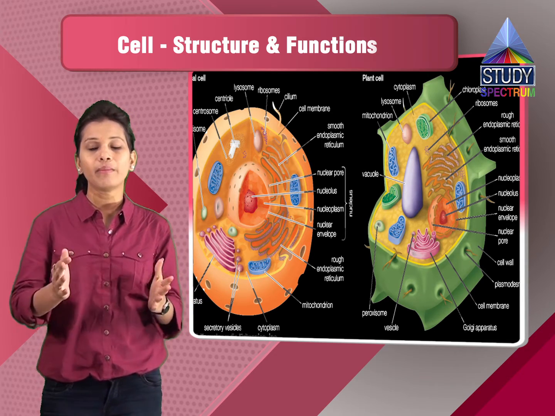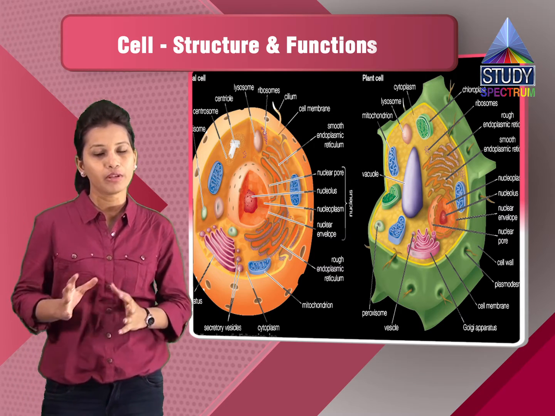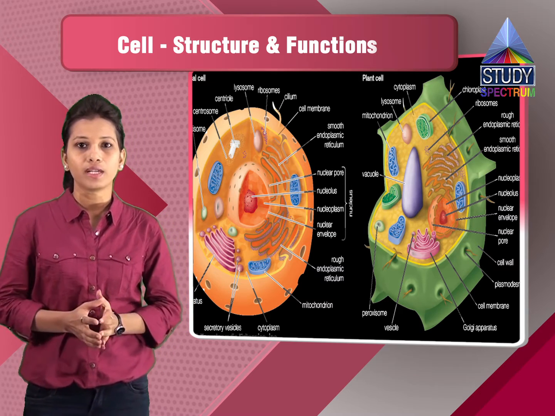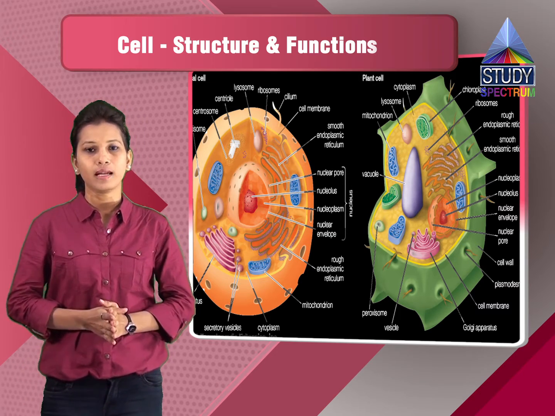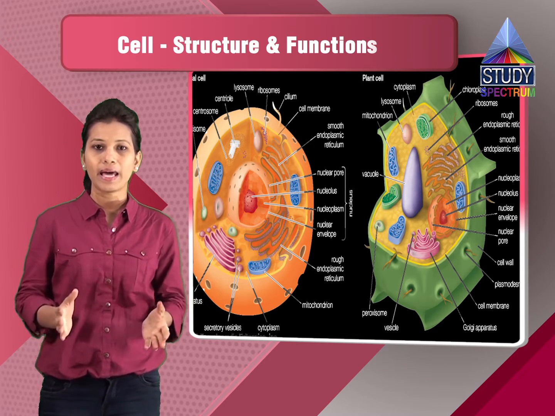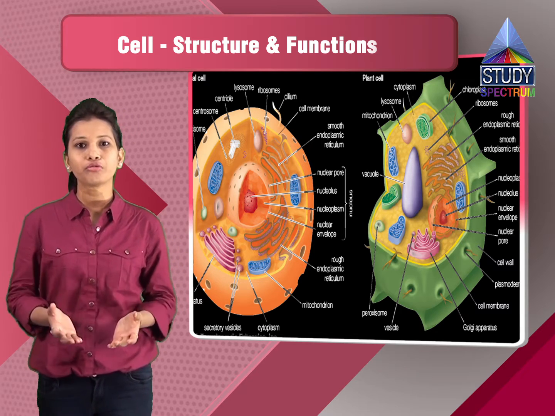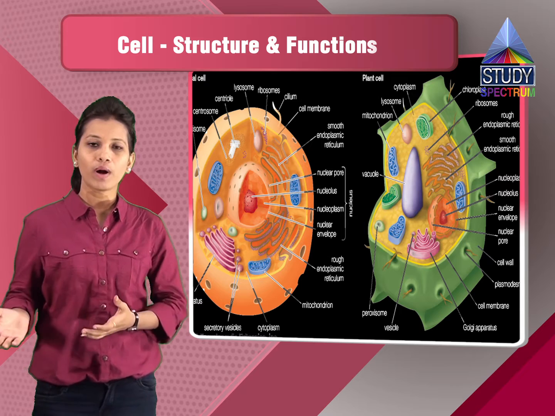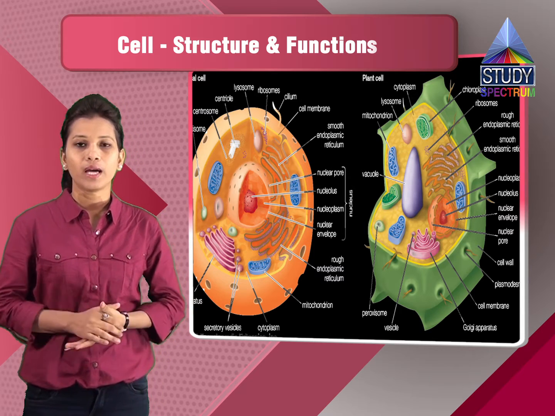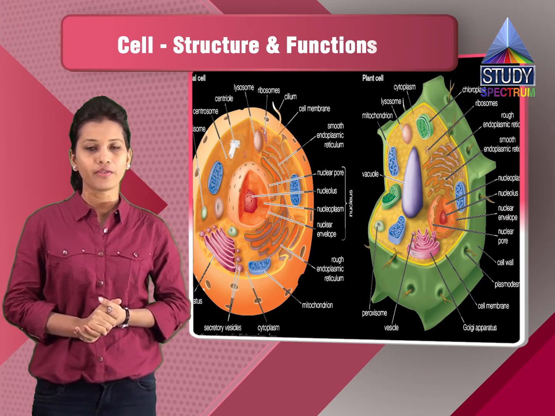In the same way, the cell membrane allows the entry of certain elements only inside the cell, and it will not allow elements which would be poisonous to the cell. So the cell membrane acts as a barrier, or a semi-permeable membrane. It gives permission only to the elements which are required in the cell, and the elements which are not required are thrown out of the cell via the cell membrane. So the cell membrane is a protective covering again.